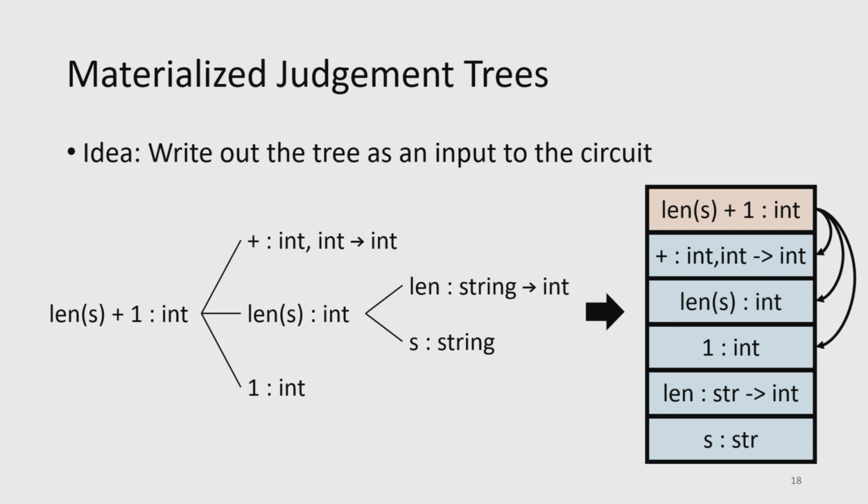Right? So here we take our tree, and we'll just, once again, encode it in an array representation. So each judgment will go into a single node in this array. And then the judgments will also have pointers to the judgments they depend on. Right? So here, len s plus 1 depends on the type of plus. So we just have these pointers, which point in the array to where we need to go.